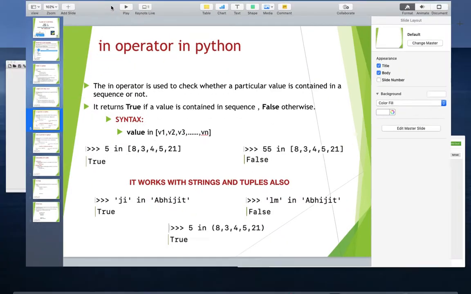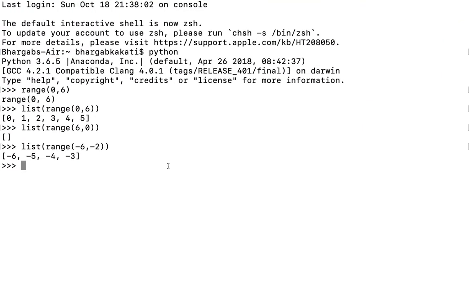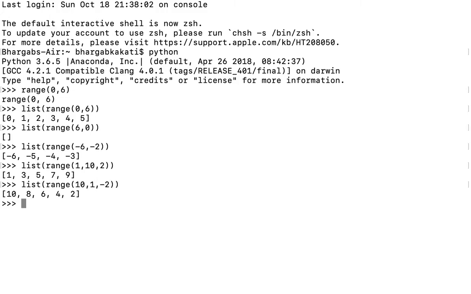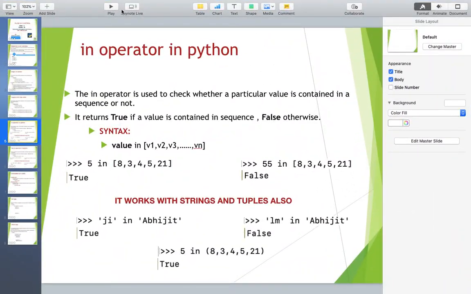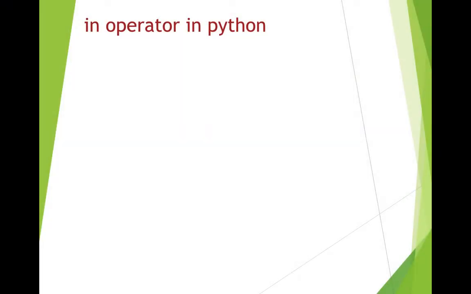Now let's try to implement it in the Python programming language. If I write list range 1, 10, 2, here 2 is the step value, therefore a gap of 1 will be there after each number. So the possible values are 1, 3, 5, 7 and 9. We can even move backward. If I write list range 10, 1, minus 2, then it will generate the list of values 10, 8, 6, 4 and 2.